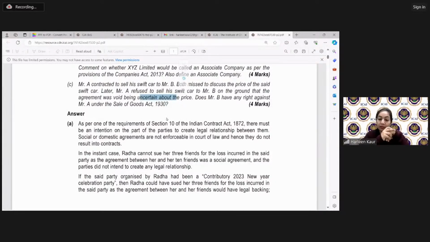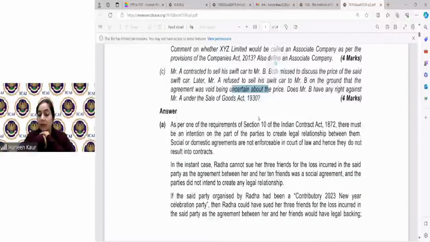Remember sections 9 and 10 of the Indian Sale of Goods Act, where we said that the price of goods has to be fixed. So there are four things: either the price is fixed in the contract, or the manner of fixing, or dealings between the parties, and if nothing has been fixed, a reasonable price has to be paid. So here they are saying the agreement will become void because the price has not been fixed.